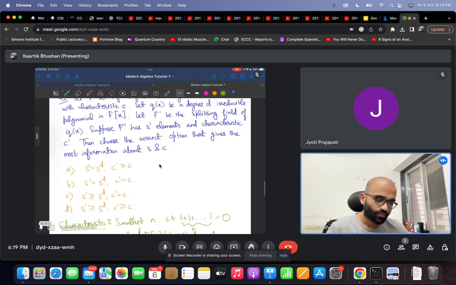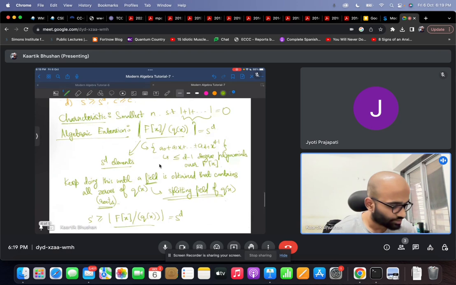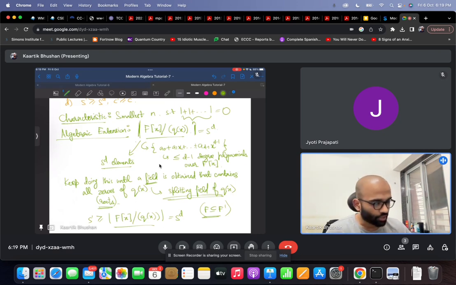Then what about the characteristic? The options only say whether the characteristic increases or remains the same. Note that F is a subfield of F prime, so F is contained in F prime no matter what you do. Even in the algebraic extension, all the constant coefficients constitute the field F itself.